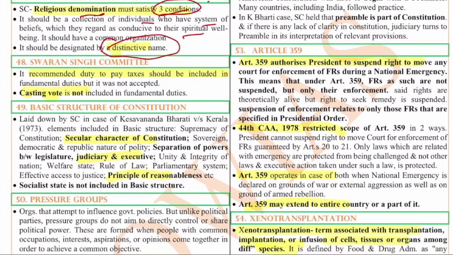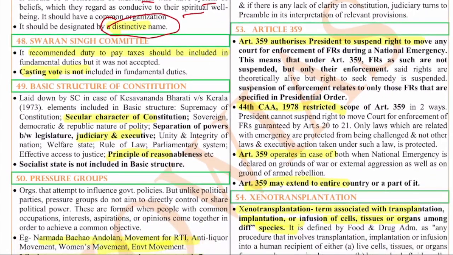47th question. Next, 48th question with regard to the Sardar Swaran Singh Committee, which was appointed in 1976. Basically, this deals with the fundamental duties. It recommended that the duty to pay taxes should be included in the fundamental duties, but it was not accepted. Casting vote is also not included in the fundamental duties. Next, basic structure.